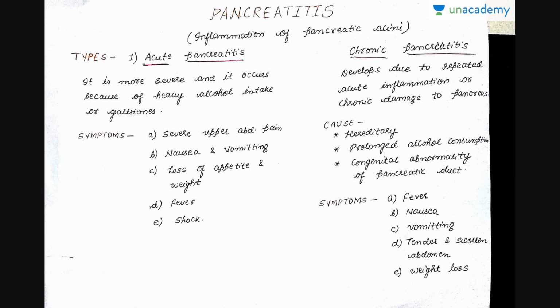The symptoms of acute pancreatitis are severe upper abdominal pain, nausea and vomiting, loss of appetite and weight, fever and shock. Whereas chronic pancreatitis develops due to repeated acute inflammation or chronic damage to the pancreas. The causes for chronic pancreatitis can be hereditary, prolonged alcohol consumption, congenital abnormality of the pancreatic duct. The symptoms are fever, nausea, vomiting, tender and swollen abdomen, and weight loss.